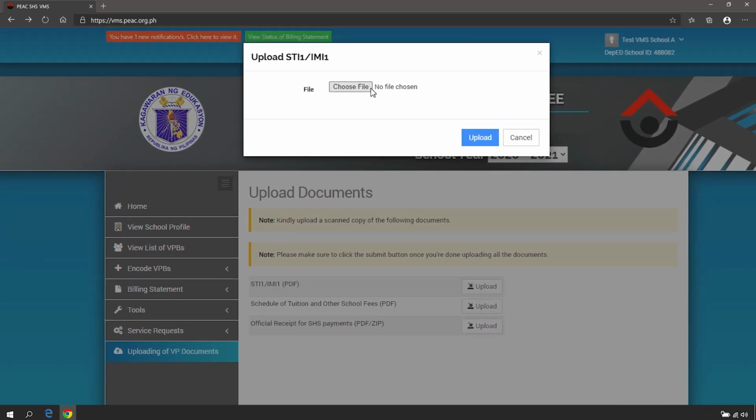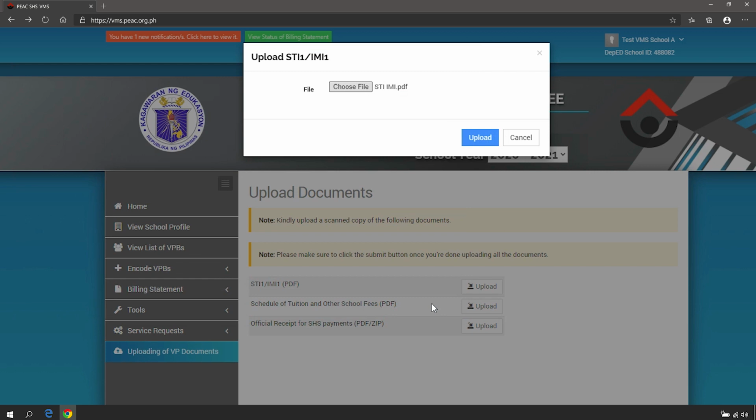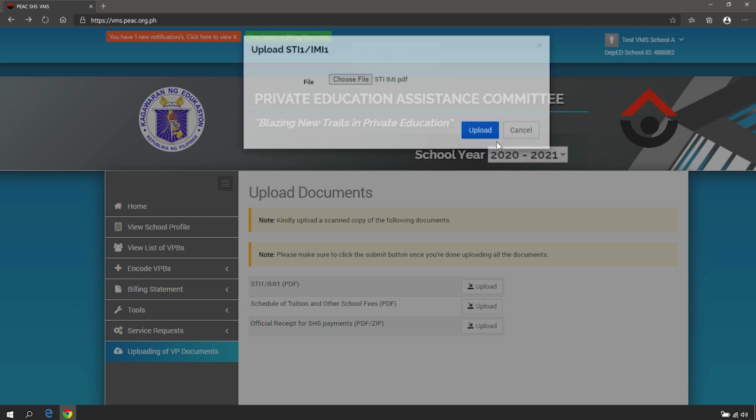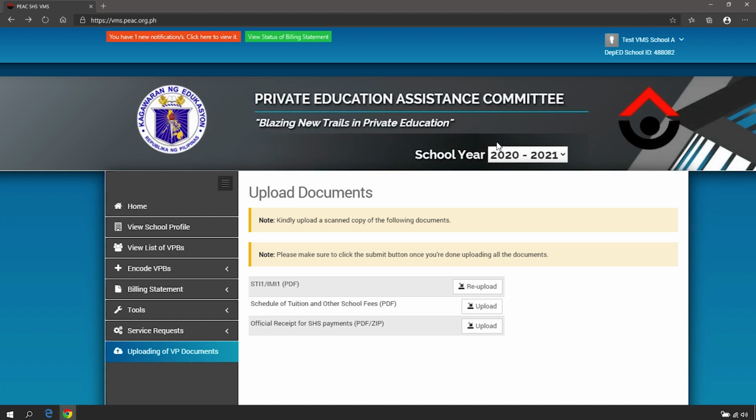Choose File and attach the document. The maximum file size should be 2 MB. Click Upload to submit or click Cancel to dismiss the action. Documents should be in PDF format and can be uploaded once only.